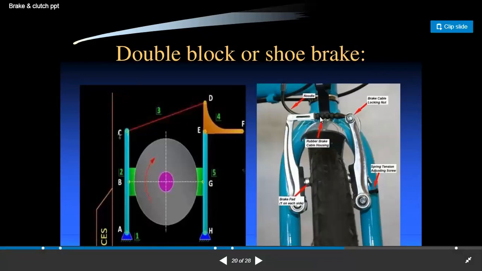Whenever we apply the brake, these two blocks come in contact with the wheel of the cycle, friction force is produced, and due to this friction force the speed decreases and the brake is applied.